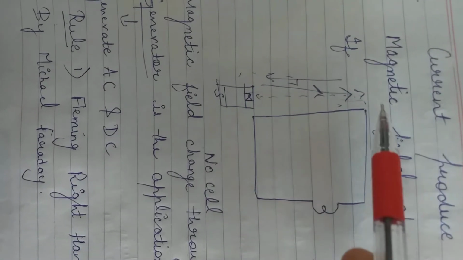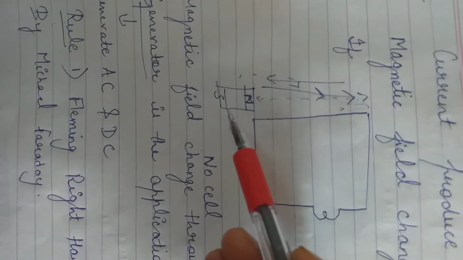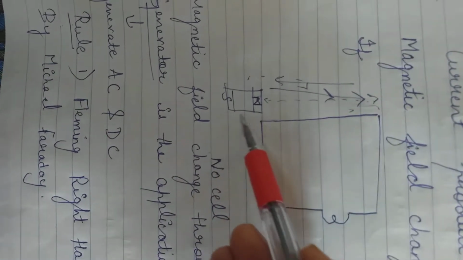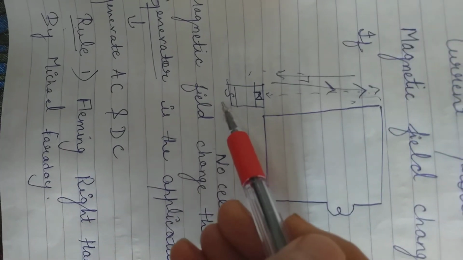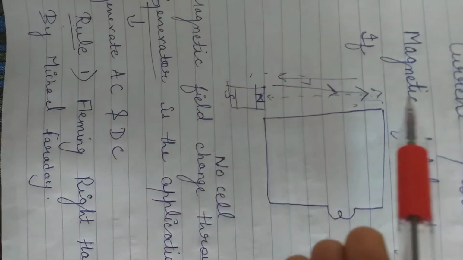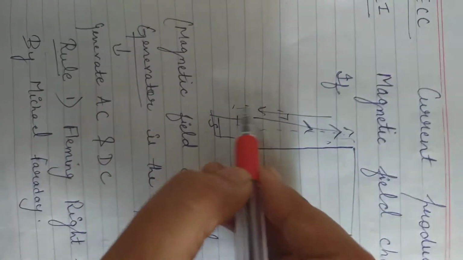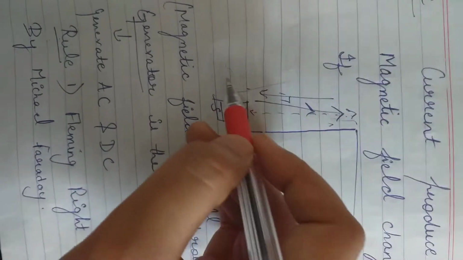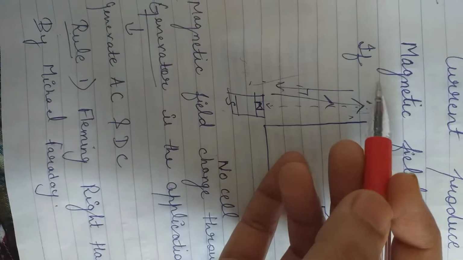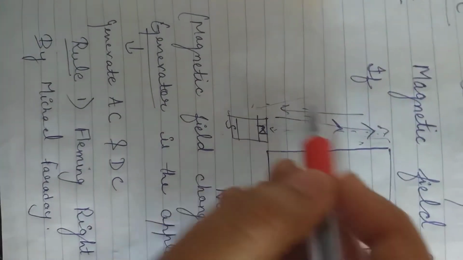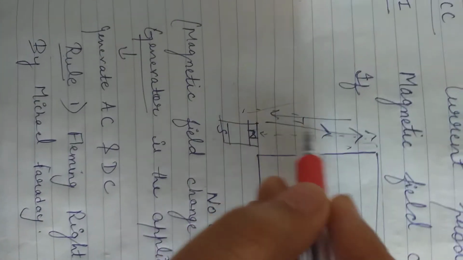Clear? On one side we place a magnet having north and south pole, and we quickly move this magnet across the wire. At that very instant, quickly moving the magnet across one side of a wire will automatically produce current across the circuit.